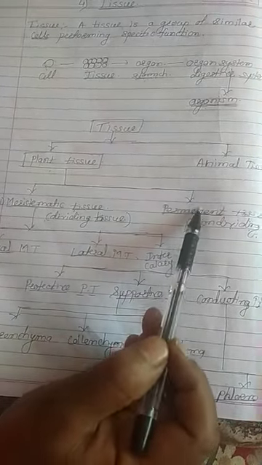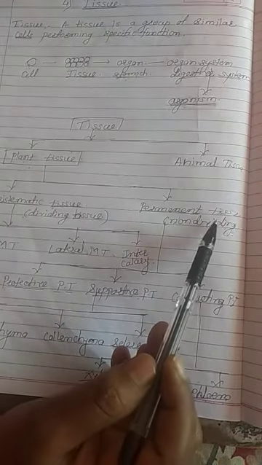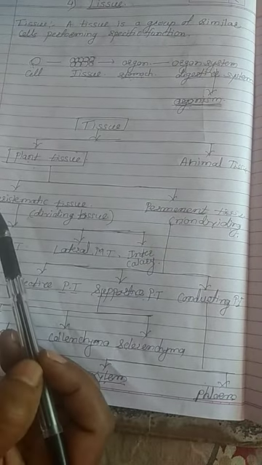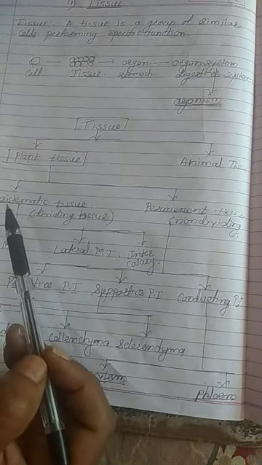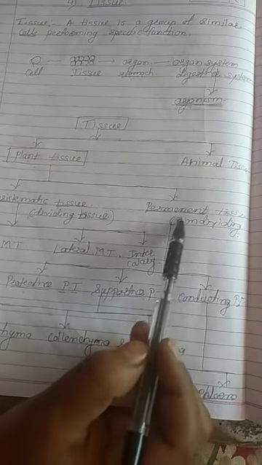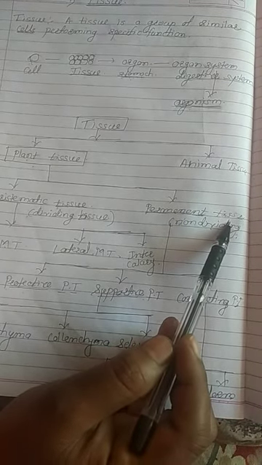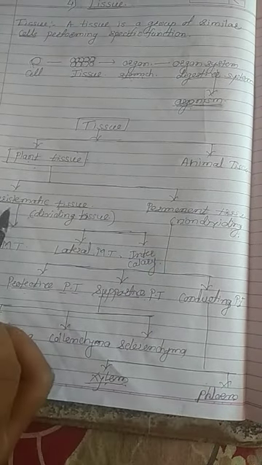And permanent tissue is the tissue which takes a permanent shape and is not dividing. When the meristematic tissue loses its cell division ability, at that time it converts into permanent tissue. Already we have studied this in detail in my previous video.